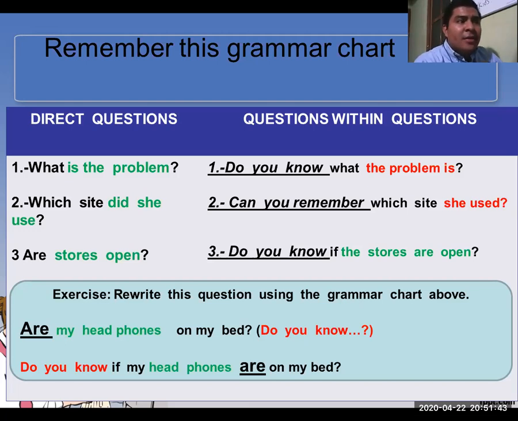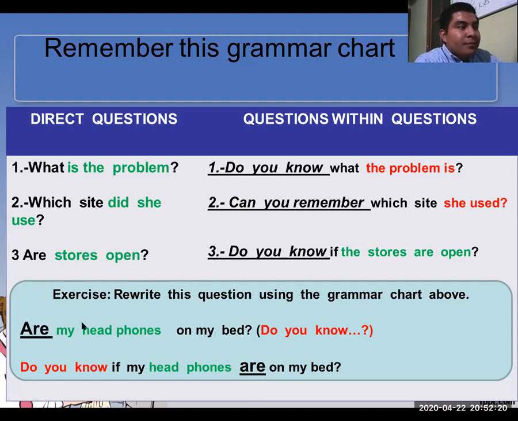I understand that, right? That's why I'm going to explain an exercise to you, right? Actually, this kind of exercise you resolve in the platform, right? Exercise. Rewrite this question using the grammar chart above. You are going to resolve this by using this grammatical chart, right? You are going to rewrite the question, but you are going to identify what kind of structure you are going to use, right?